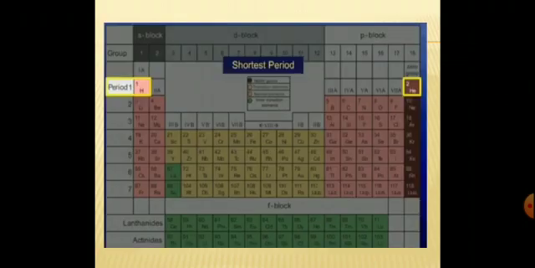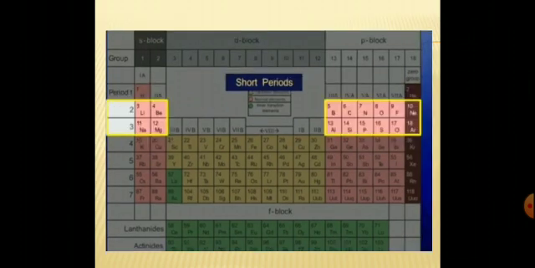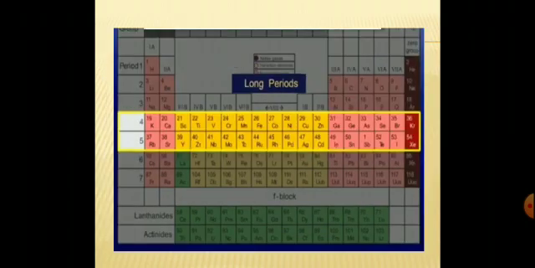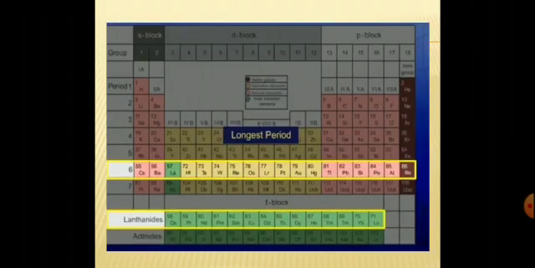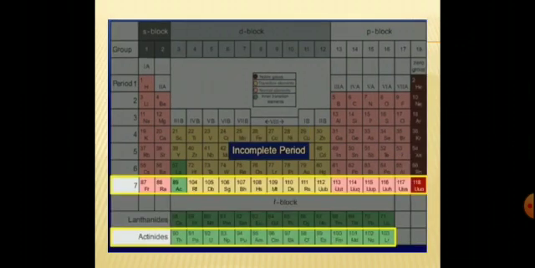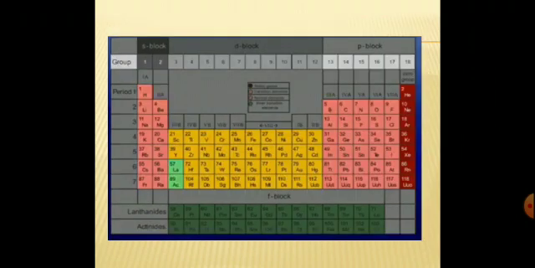Let's see the general features of the modern periodic table. The first period is the shortest period, containing only 2 elements. The second and third periods contain 8 elements each, and are called short periods. The fourth and fifth periods are long periods, containing 18 elements each. The sixth period is the longest period, containing 32 elements. The seventh period is an incomplete period.